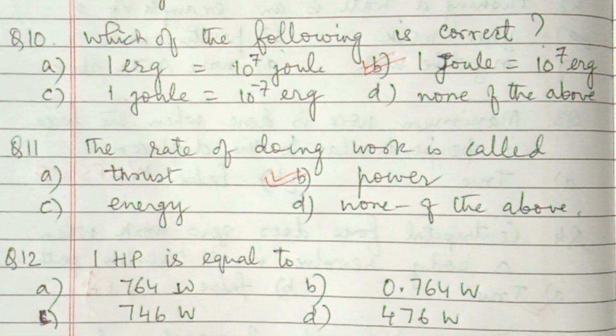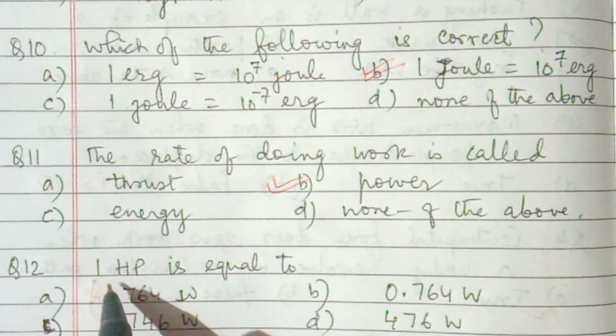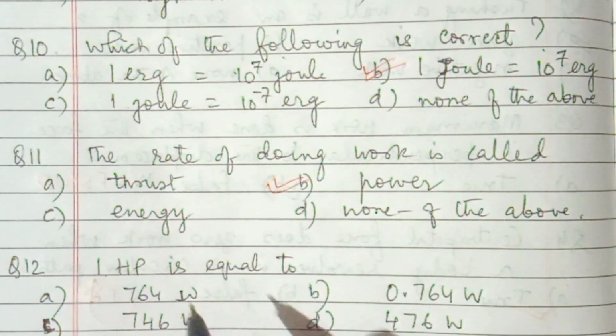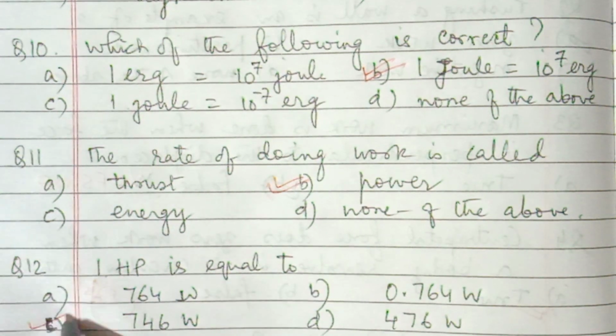What is the relation between 1 horsepower and watt? 1 horsepower equals 746 watt. So this option is correct.